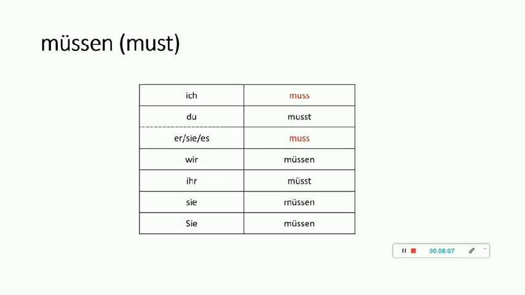Moving on to the second verb, that is müssen, which means must. Ich muss. I must eat. I must write. I must sleep. Du musst, sie muss, wir müssen, ihr müsst, sie müssen. If you see carefully, whatever the conjugation ich takes, ich muss, same thing is being taken by sie. That is muss again. Ich muss, sie muss. We'll see a few examples now of müssen.